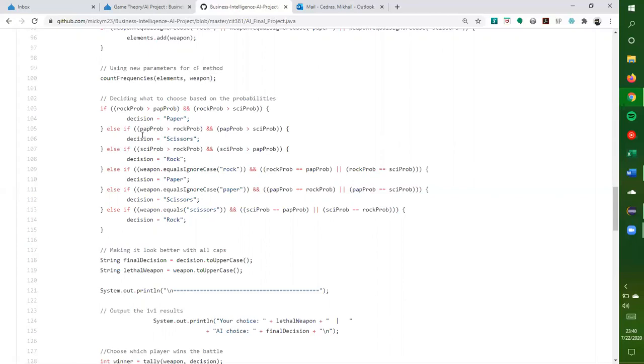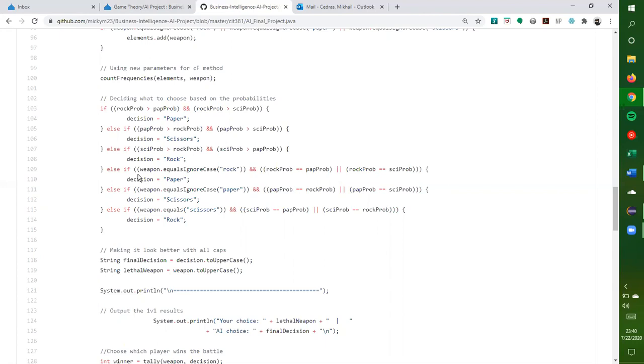The same goes for paper: if it's greater than rock and scissors, then the decision should be scissors. Same with rock. One thing to note, especially at the beginning, a lot of the probabilities are similar to each other because of the low numbers.